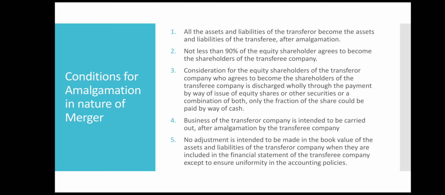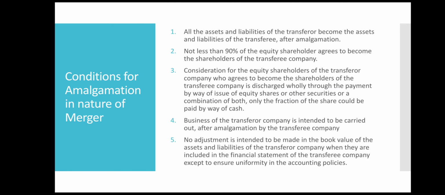So let me just give you a summary of this once again so that you understand it in a better manner. The first condition says that all the assets and liabilities of the selling company should become the assets and liabilities of the purchasing company. Okay, you cannot leave any asset or liability, all have to be taken. The second condition says that more than 90% of shareholders of the selling company should become the shareholders of the purchasing company. That is the second condition.